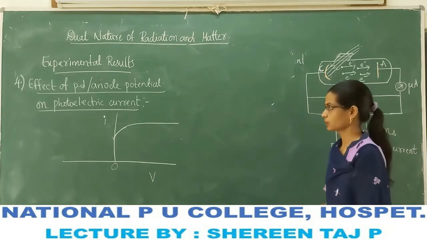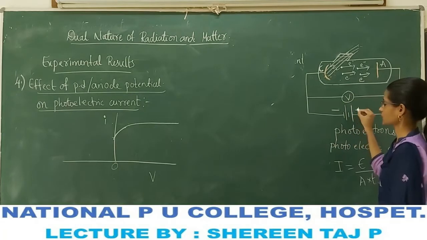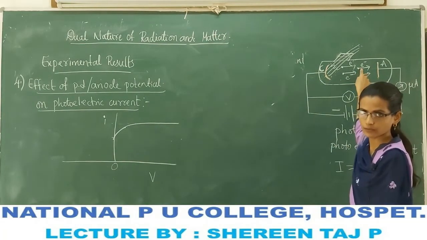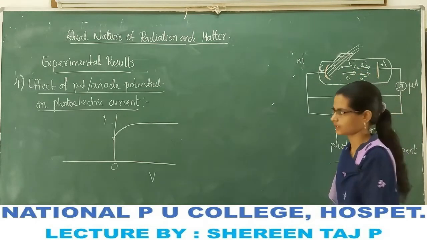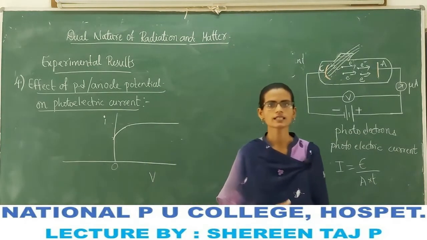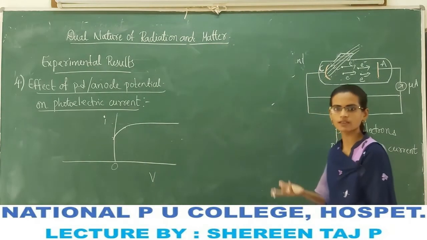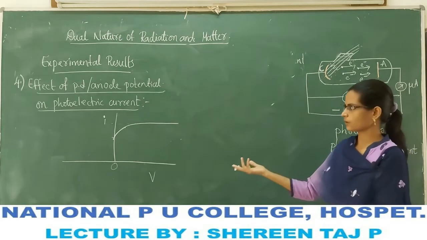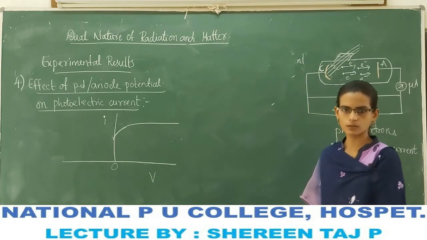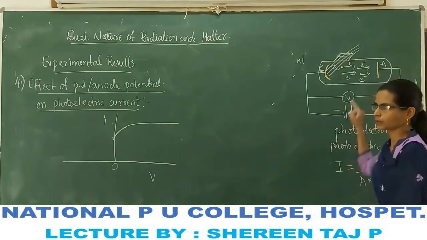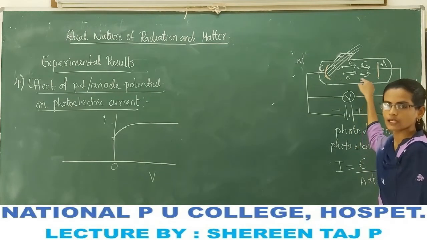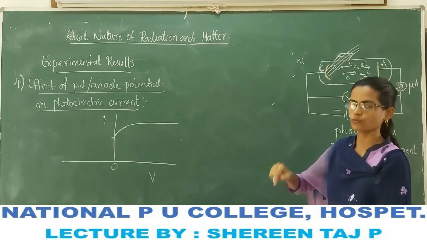Suppose this anode potential is made negative. If we decrease the anode potential, what happens to the current? We can decrease the anode potential below 0 by reversing the battery and making the anode potential negative.